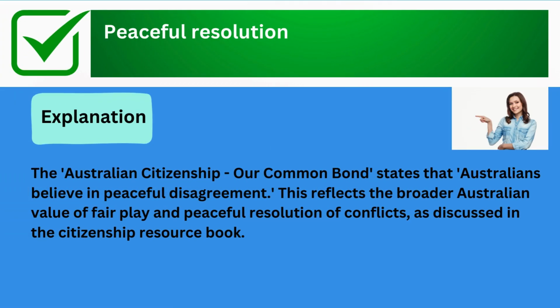The correct answer is peaceful resolution. Explanation: the Australian Citizenship, Our Common Bond states that Australians believe in peaceful disagreement. This reflects the broader Australian value of fair play and peaceful resolution of conflicts, as discussed in the Citizenship Resource Book.